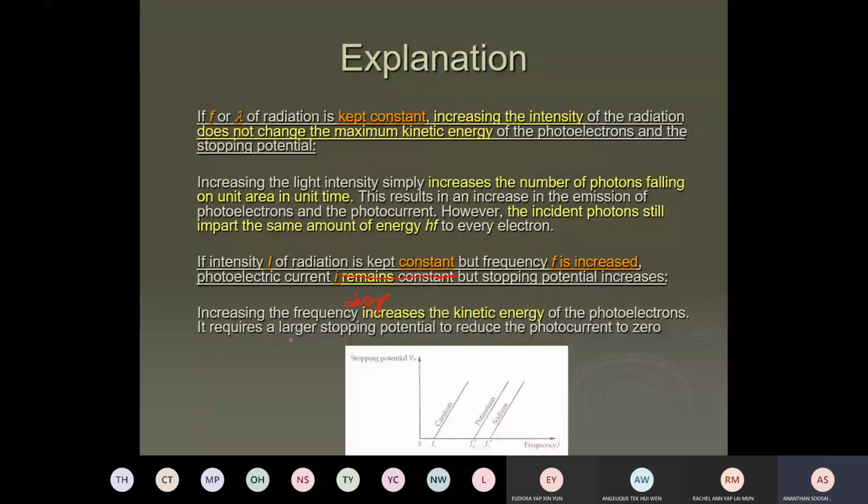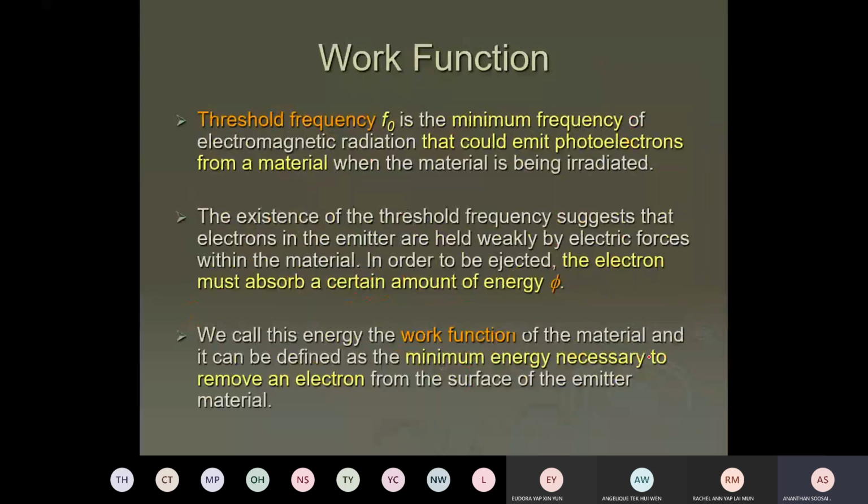Any other part you don't understand? Okay, so increasing the frequency. Next part, this line. Increasing the frequency will increase the kinetic energy of the photoelectron. Larger stopping potential, so it reduces the photocurrent to 0. Okay, work function, I already told you. The work function, threshold frequency, is the minimum frequency required to emit a photoelectron from a material. The amount of energy is the work function. The work function is the minimum energy necessary to remove an electron.